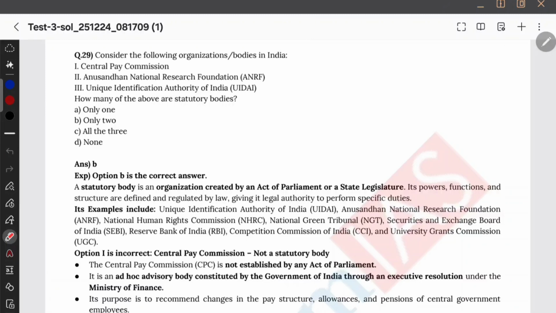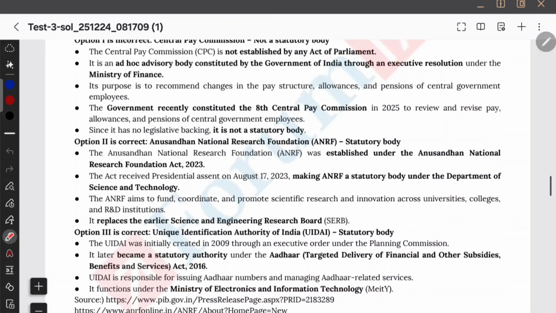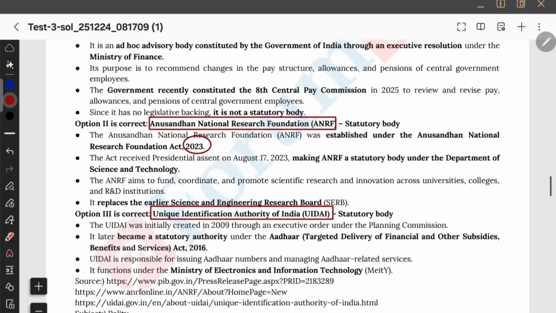Consider the following organizations or bodies in India. Which one of the following are the statutory bodies? अब इनके ऊपर एक्ट है कि नहीं वो हमें ढूंढना पड़ेगा. So we have never read about them, right? So I don't know. So when I go to the answers, I am able to understand that. So let us see. Anusandhan National Research Foundation. It was established under this ANRF Act 2023. So established in 2023, recent again. Unique Identification Authority of India. So that was under Aadhaar Act 2016.